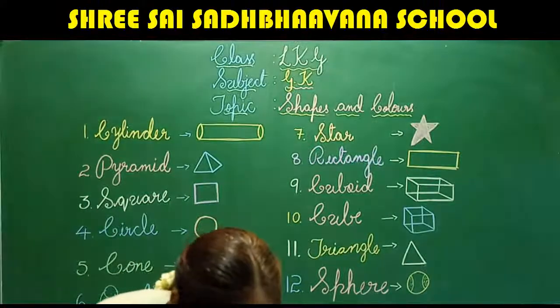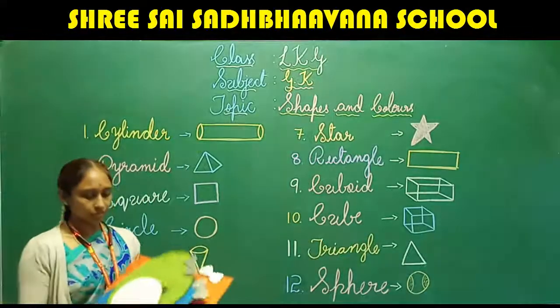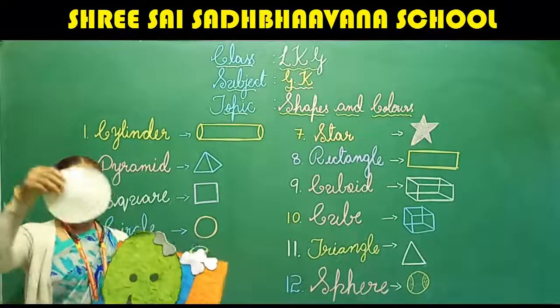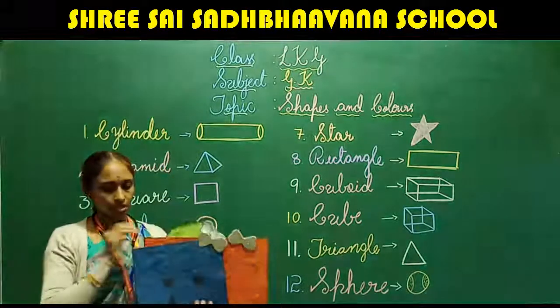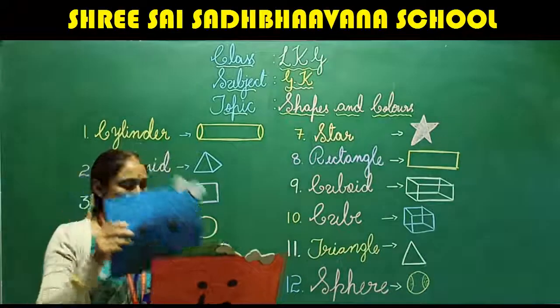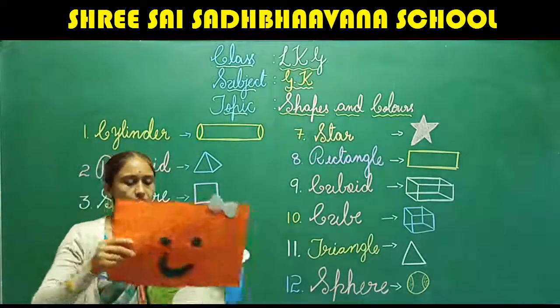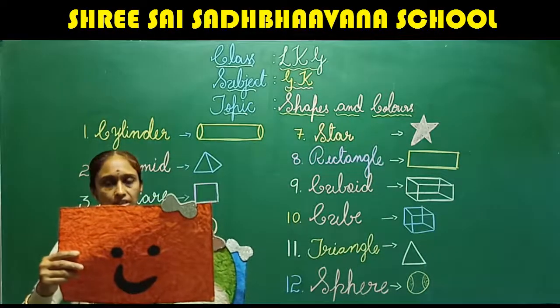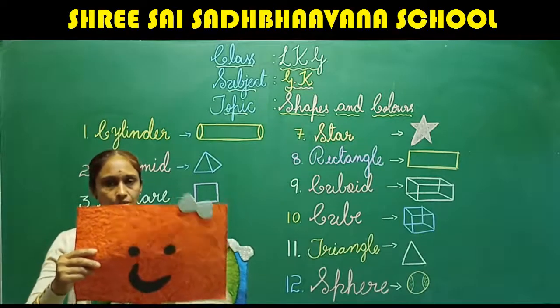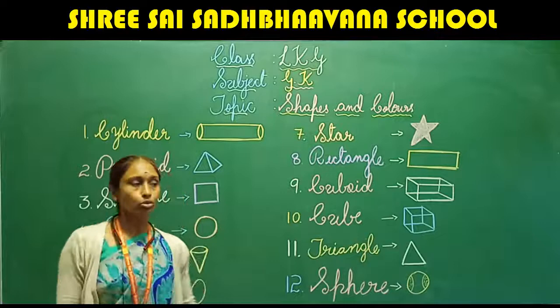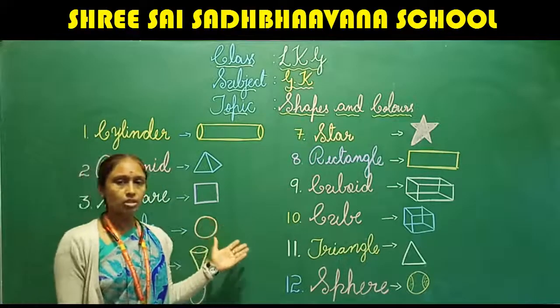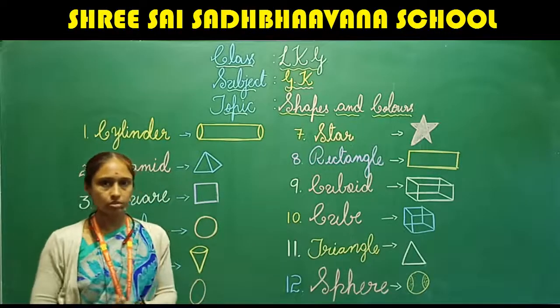Fine. Like this, you should keep on identifying the pictures. This is circle and this is oval and here square and here I have rectangle. If I show you a particular shape, you have to identify the shape I have shown you.